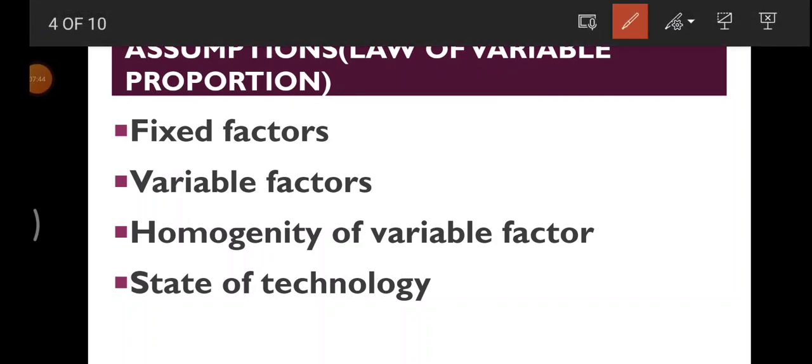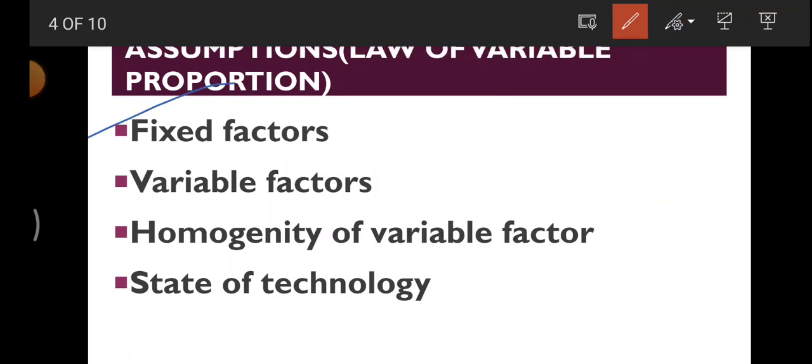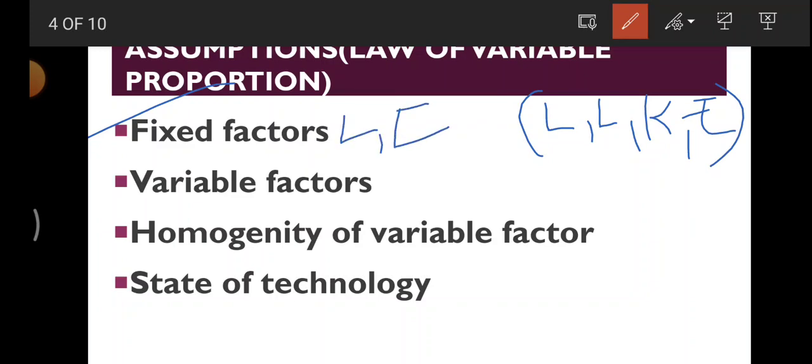So first is fixed factors. So definitely whenever we are discussing the law of variable proportion, we need to assume that there are 2 fixed factors. See, I have told you that factors of production के लिए we have land, labor, capital, entrepreneur. So आपका जो entrepreneur होता है और जो land होता है, it's a fixed factor. So मैं ये कह सकती हूँ कि land and entrepreneur will be the fixed factors of production. So we need to assume that only the land and entrepreneur and other things will be constant. So it will be fixed also, we can say that.